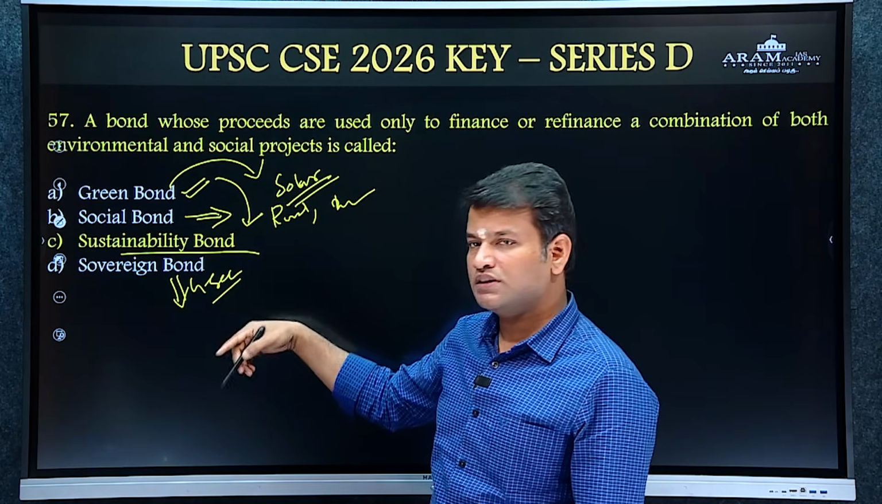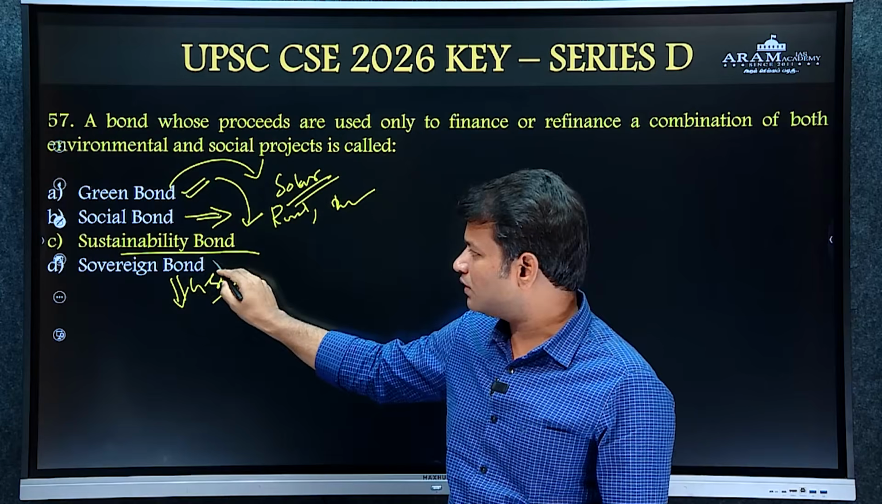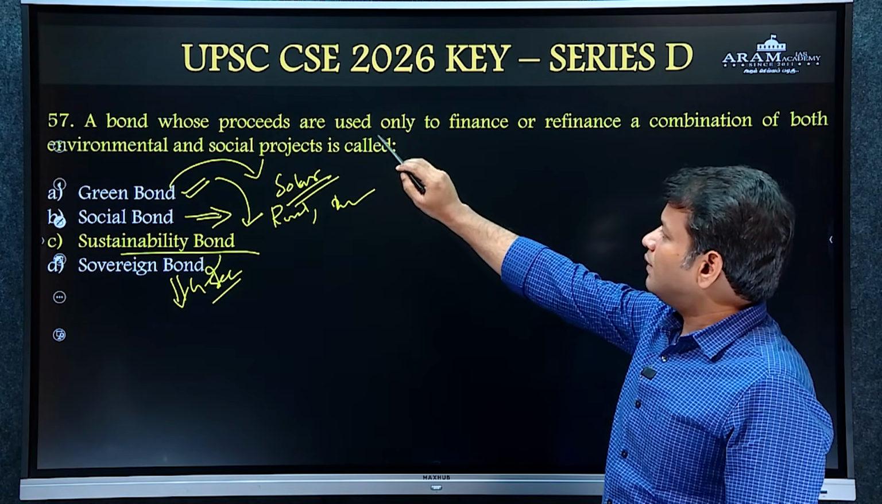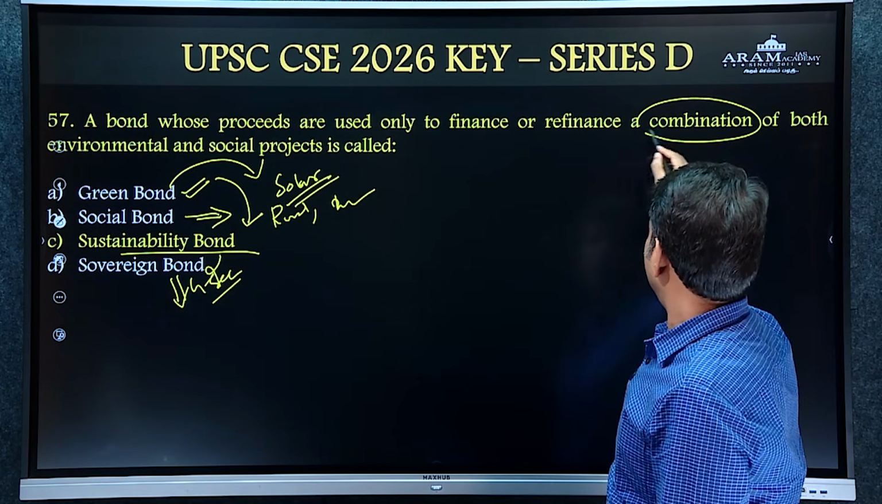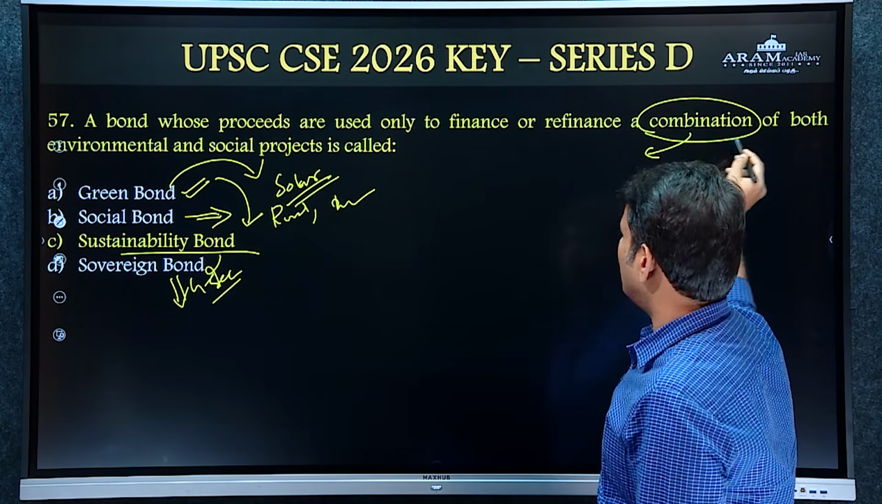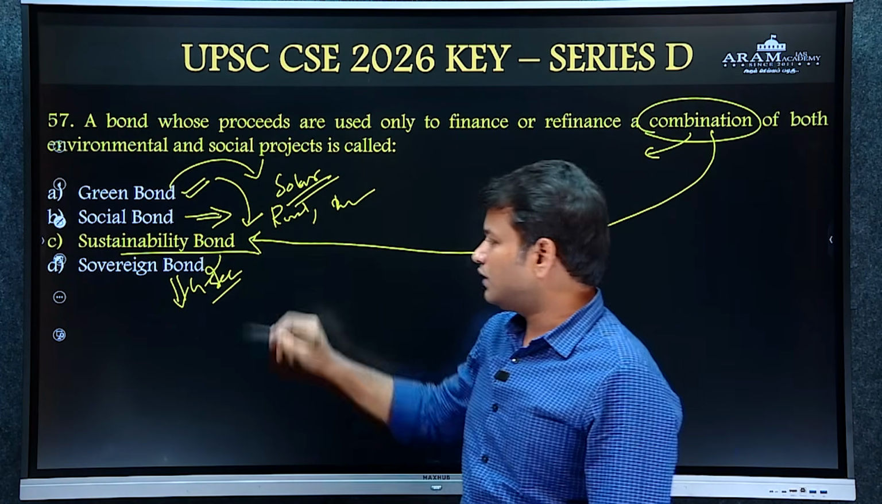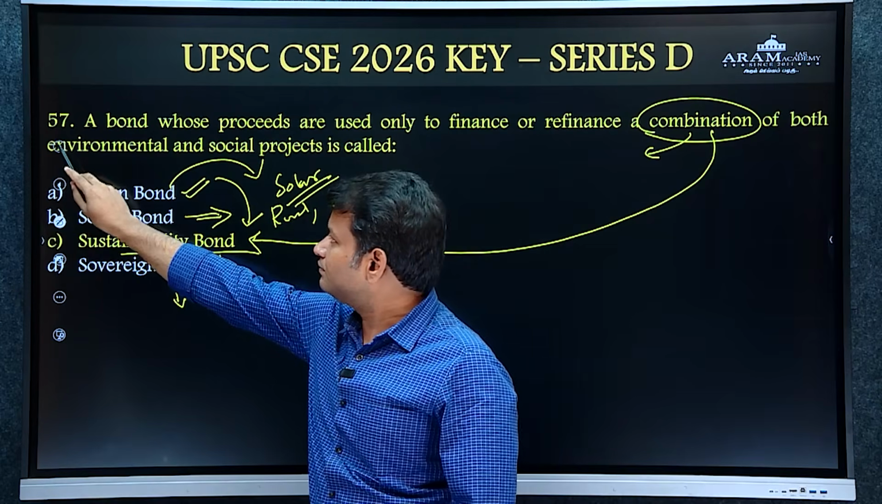The proceeds can be spent on any purpose according to the discretion of the government. So sovereign bond does not follow the question. A bond whose proceeds are used only to finance or refinance a combination. So that is the hint. Combination of both environmental and social projects means sustainability bond. It is known as sustainability bond. So the answer is C.